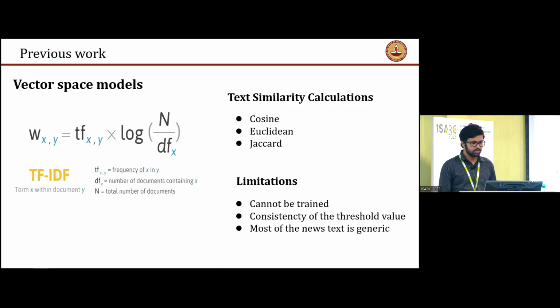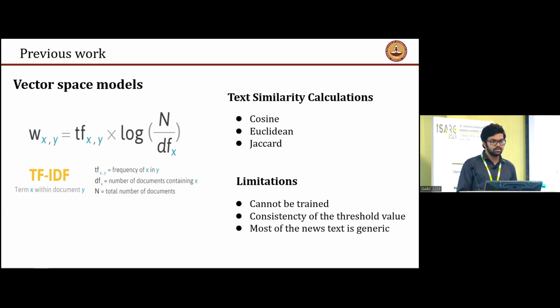Most of the previous work done in this space involves using vector space models. In this, we convert a given article into a vector in higher dimensions using either TF-IDF embeddings or any general sentence embeddings. Once we have the vectors, we calculate the similarity between them using either cosine similarity or Euclidean similarity. And once we have the similarity scores of the different articles, we set a threshold, and if the similarity crosses a particular threshold, we consider the articles as duplicate.